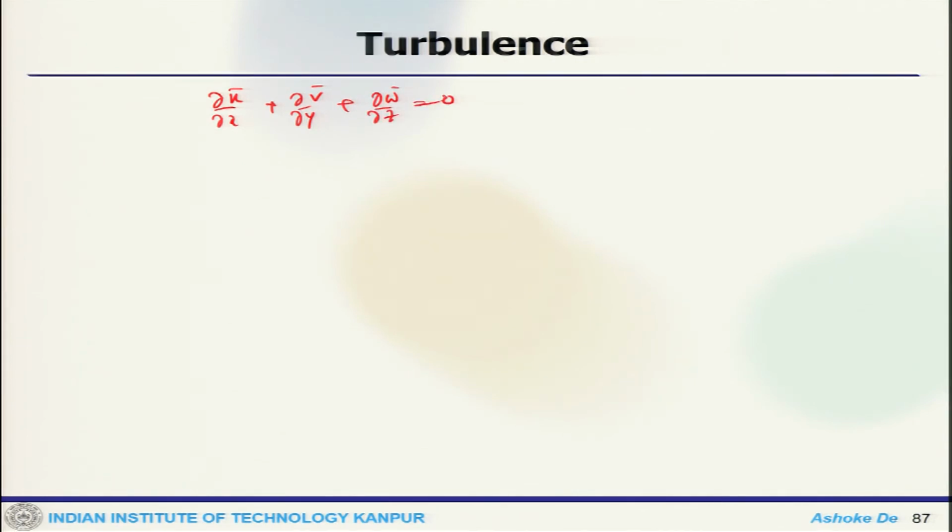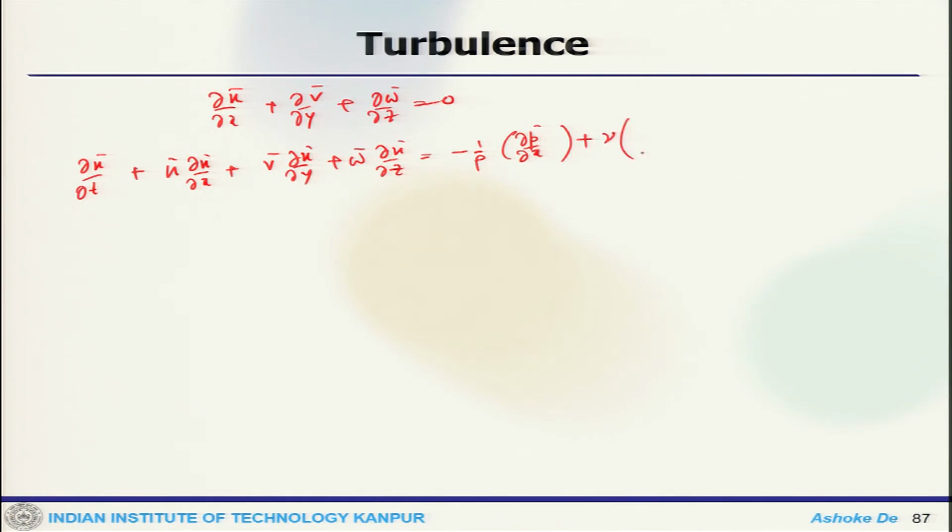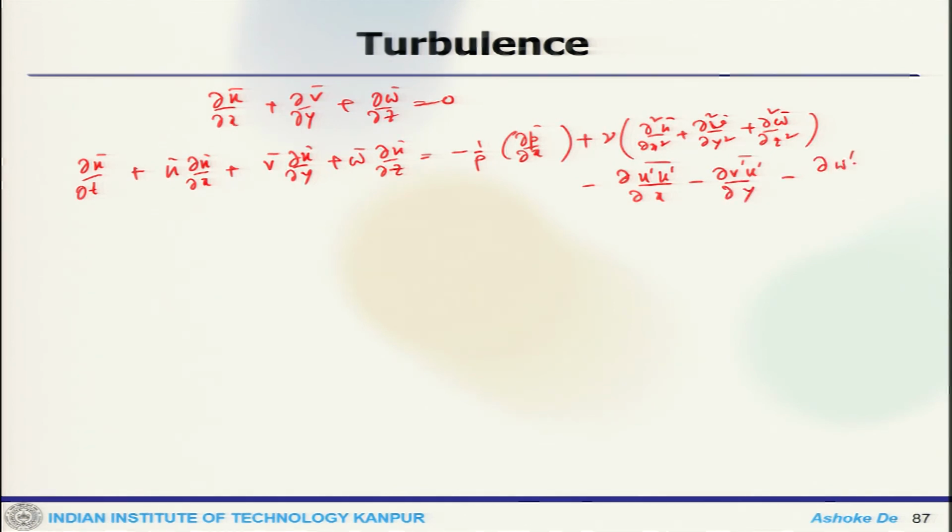This is 0, then del u by del t plus u del u by del x plus v del u by del y plus w del u by del z equals minus 1 by rho del p by del x plus nu times del 2 u by del x 2 plus del y 2 plus del z 2, minus del u prime u prime by del x, v prime u prime by del y, w prime u prime by del z.